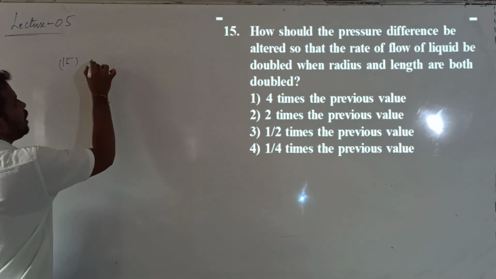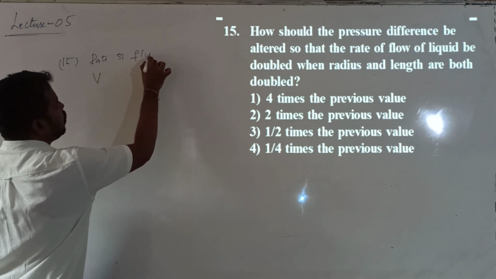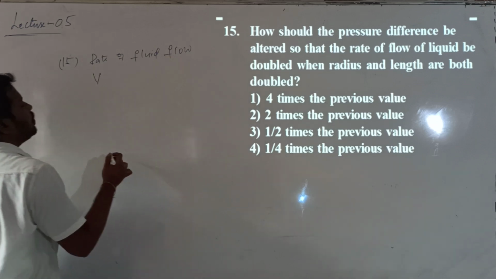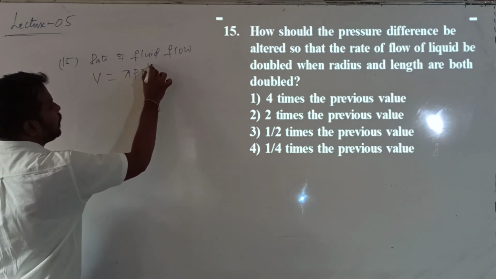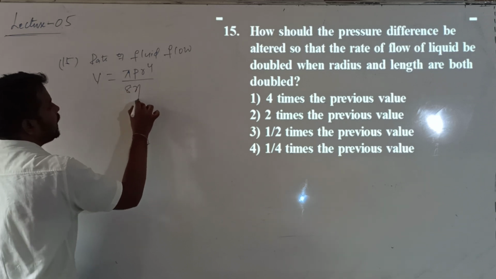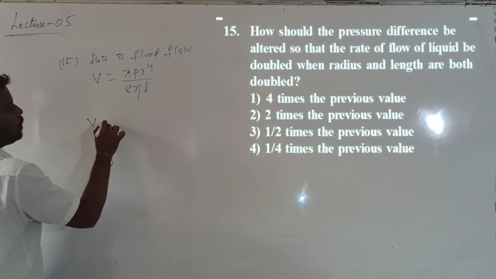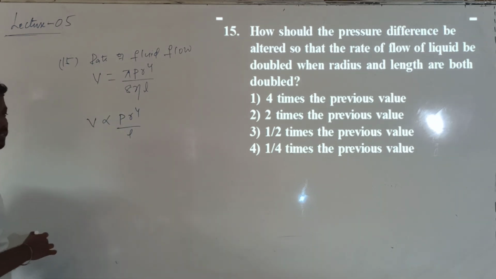According to Poiseuille's equation, the rate of fluid flow, that is, the volume of the fluid flowing per second, is given by pi P r power 4 by 8 into eta into L. So this volume is directly proportional to P into r power 4 divided by L.